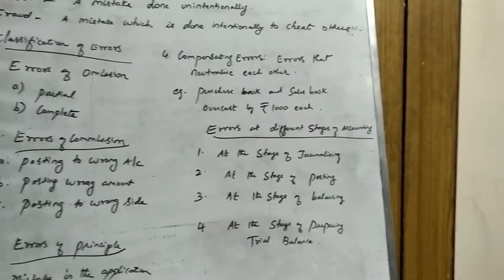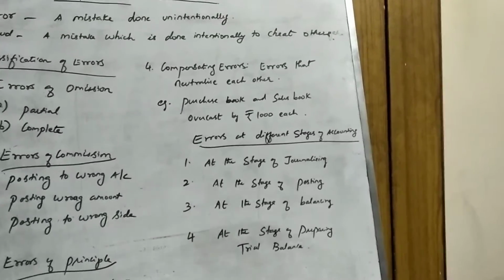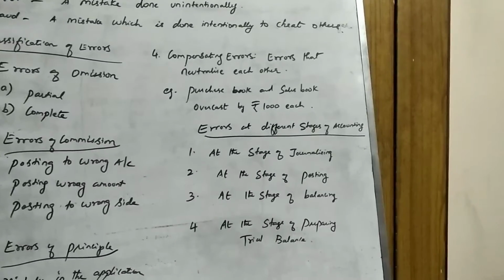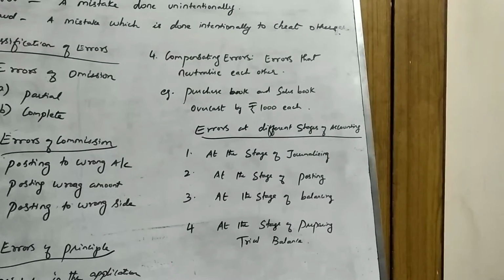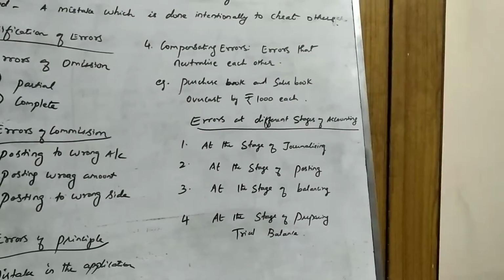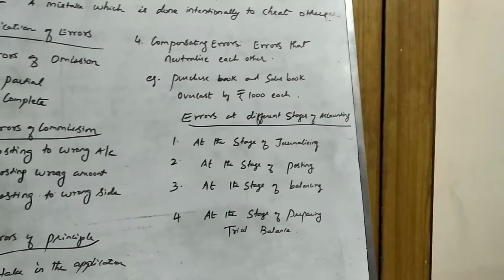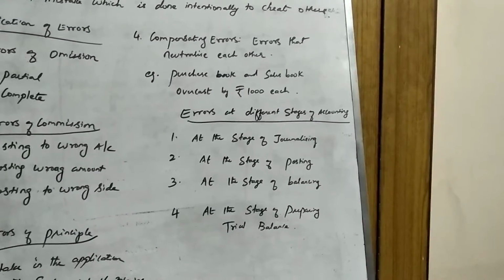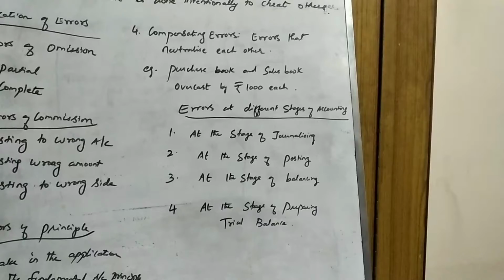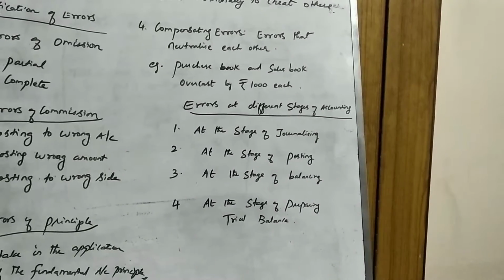In case you have left out part of the transaction to be recorded in your purchase account, so you didn't mention that in your purchase account, but you have recorded that in Ram's account, whereas in purchase account, you didn't mention about Ram, this is a partial omission.